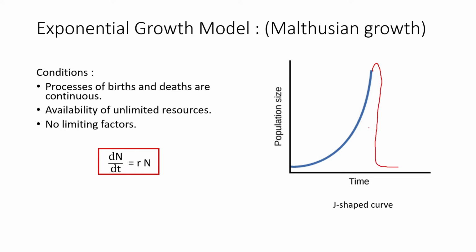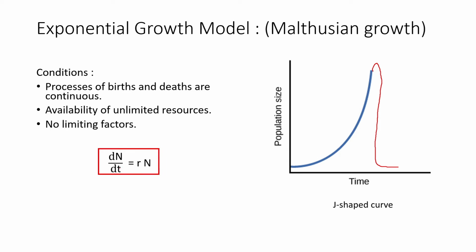That's what happens. That is Malthusian growth, and he says that the growth of a population is limited by the available resources. If resources are available in abundance, then the population will grow exponentially until the resource is entirely finished, after which the population will decline drastically. That is what Malthus said.